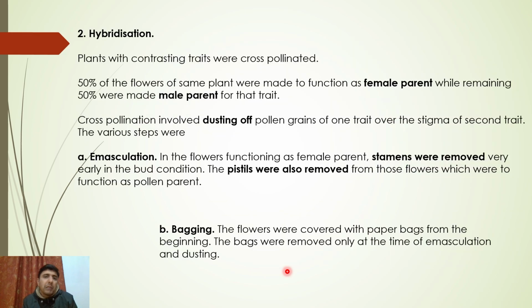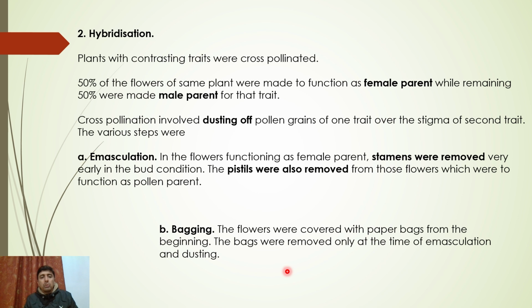Then came hybridization. Hybridization means, how did he mix two plants with each other? So this involved cross pollination. So how did he make this cross pollination feasible? Because sir, you just said some slides ago that pea plants are always favored to do self pollination. So how did he do this hybridization?